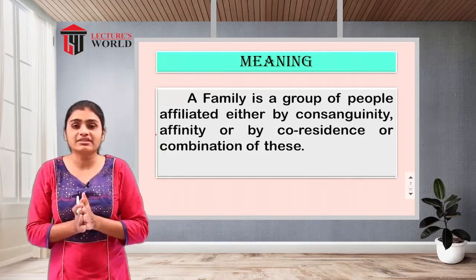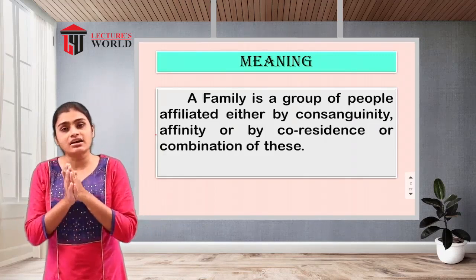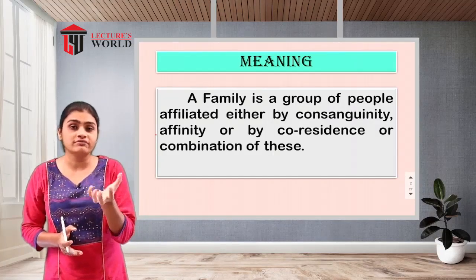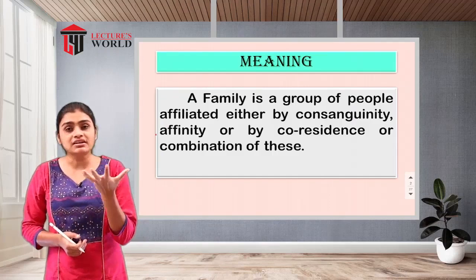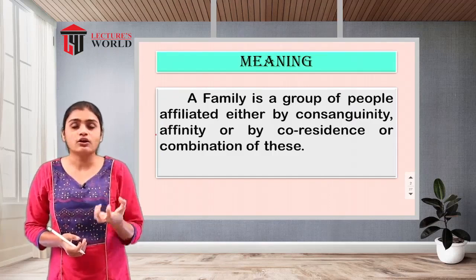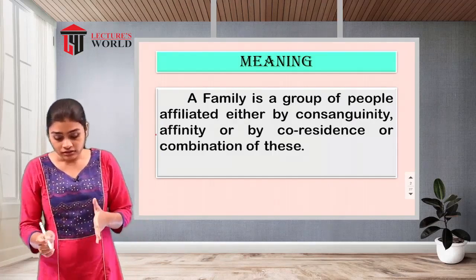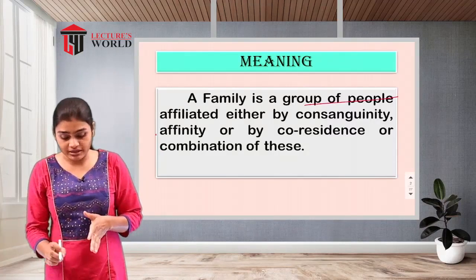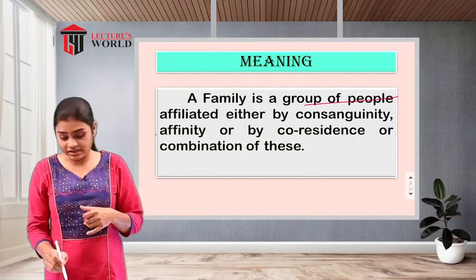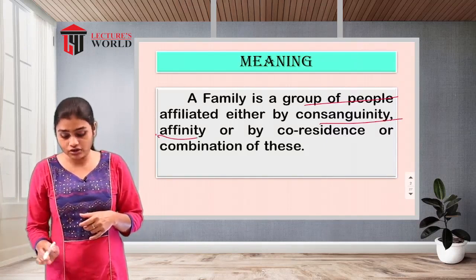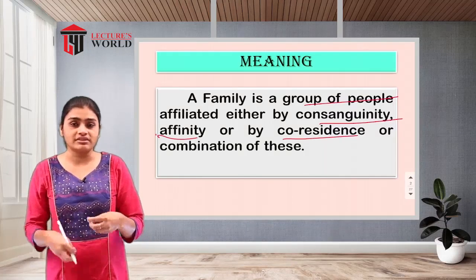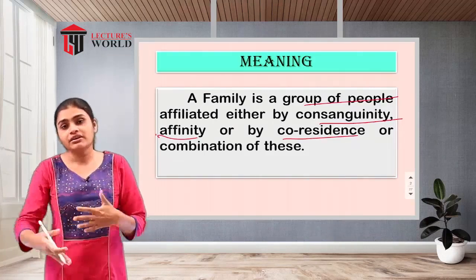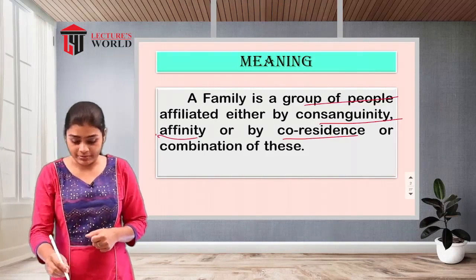When we talk about this family, as we have discussed in our earlier lectures also, the family is a basic or preliminary unit of the society, the first institution we can say. So this meaning is clear: family is a group of people affiliated either by consanguinity, affinity, or co-residence, or anything from this. That means a combination of all these things can develop the family. So that is your group of people.